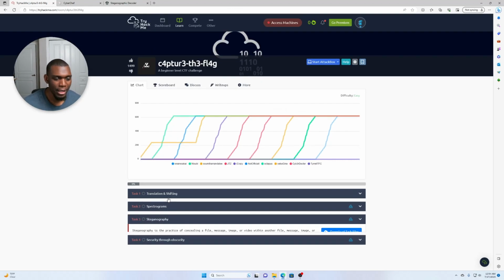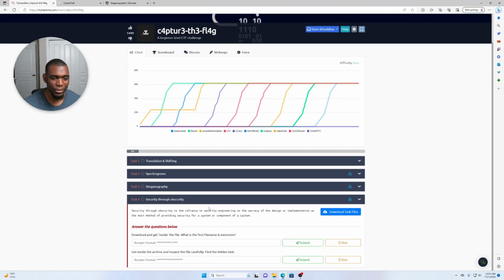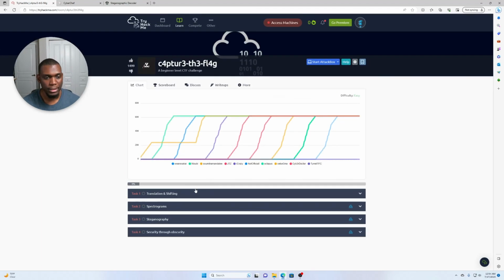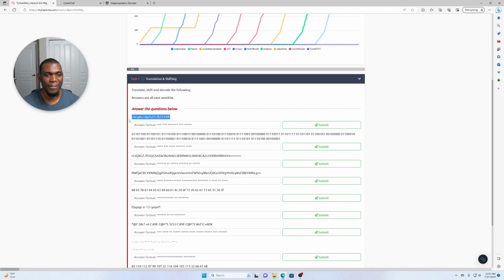Doing it now. And then last but not least, security through obscurity. So basically, how can we find data inside of a file? Let's go ahead and start with task 1. Let's go to my favorite place for decoding stuff.